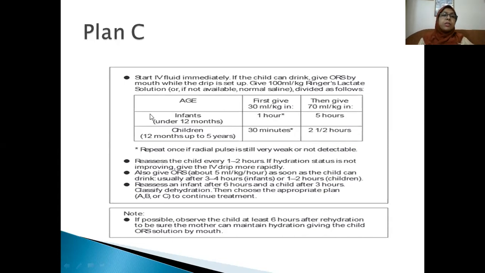You have to give this much of answer. Don't mention how much fluid is required when the age of the baby is more than 12 months up to 5 years, because here in the question the age is specific, it is 11 months, so you have to treat the child as given in the first column.